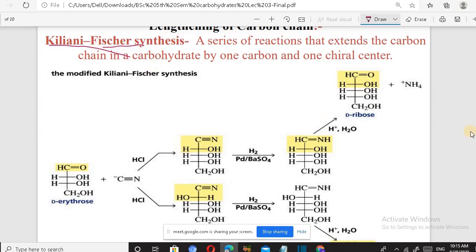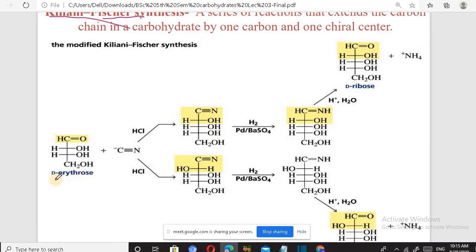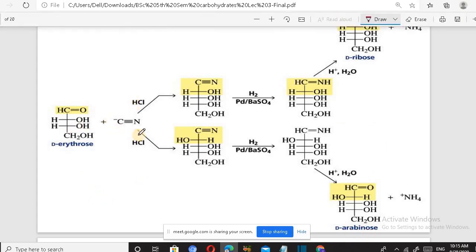The conversion of erythrose into ribose or erythrose into arabinose can be asked. So both these conversions are important, and in this first we treat with cyanide ion.